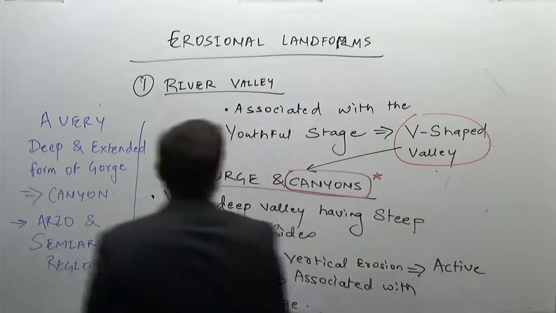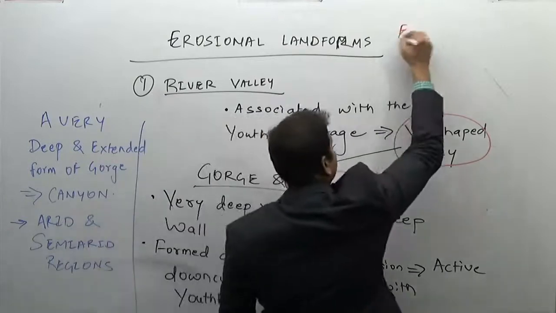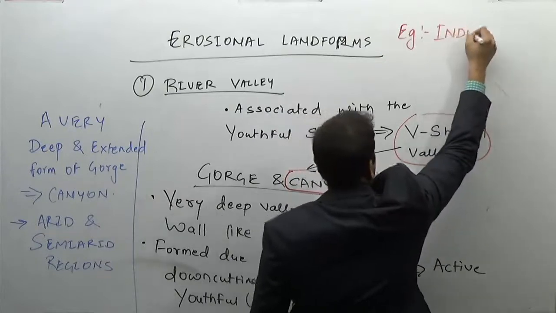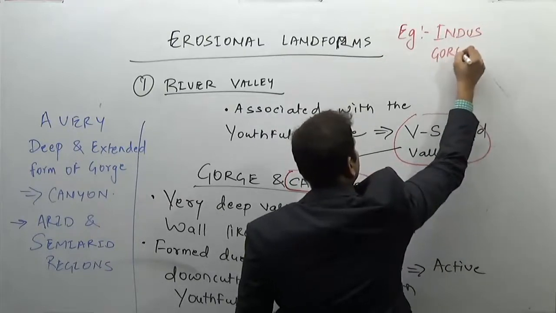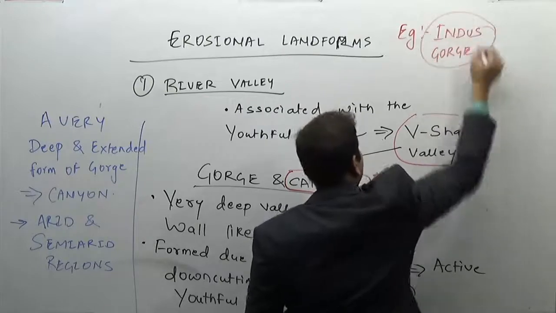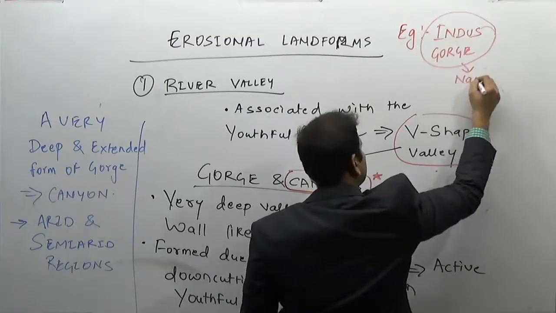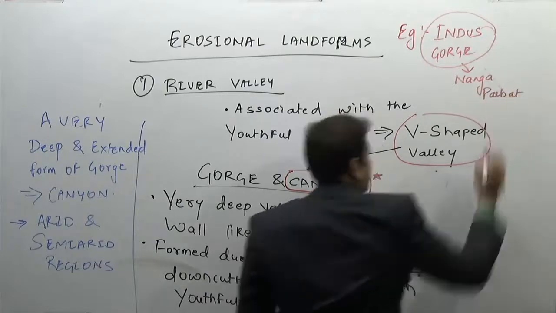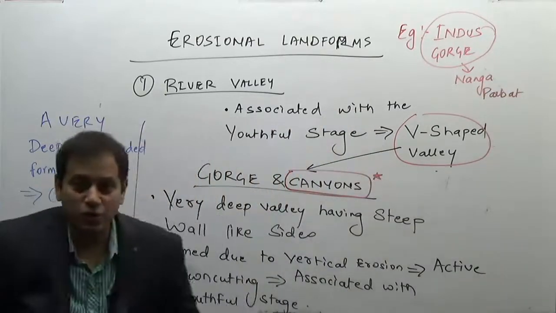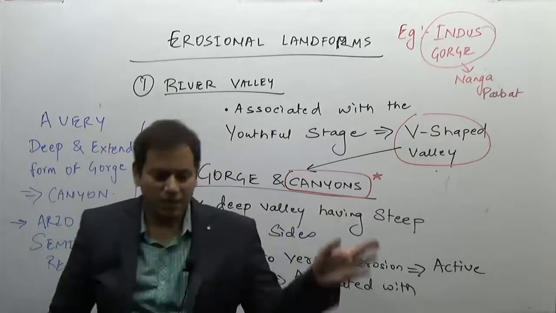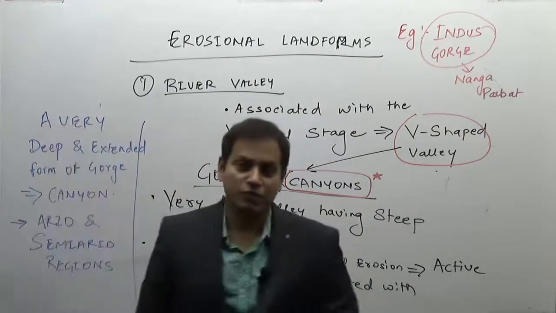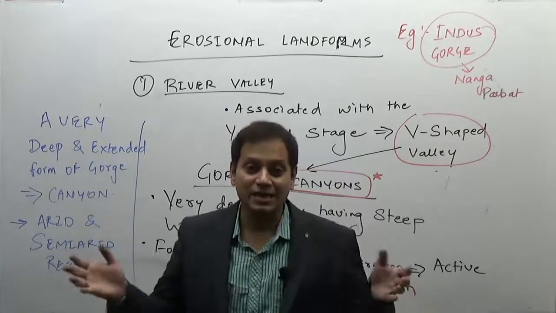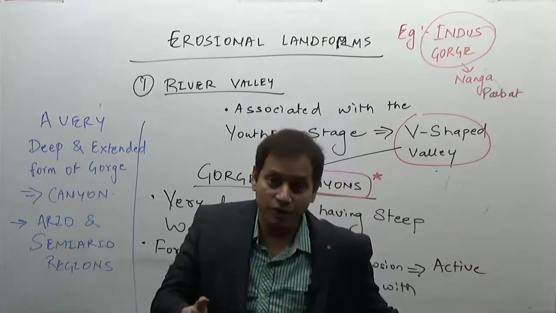So the example in India is the Indus Gorge, where the Indus cuts through the Nanga Parbat mountains. The second example, one of the most famous examples in the world, is the Grand Canyon region. 127 Hours movie, you remember.